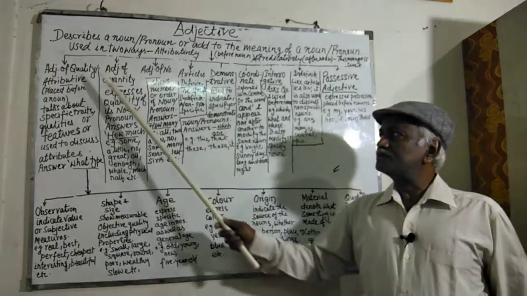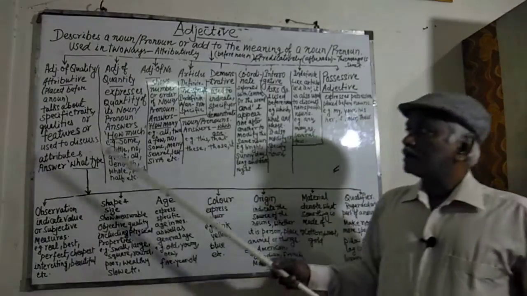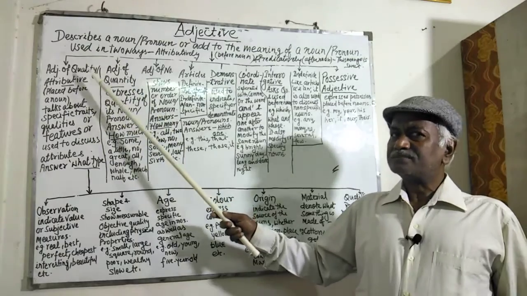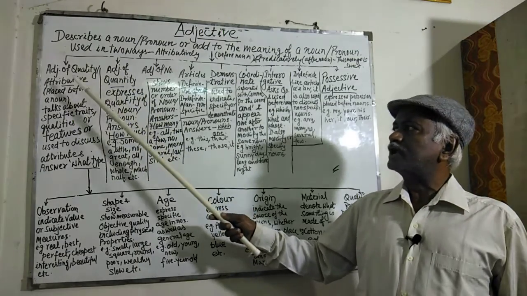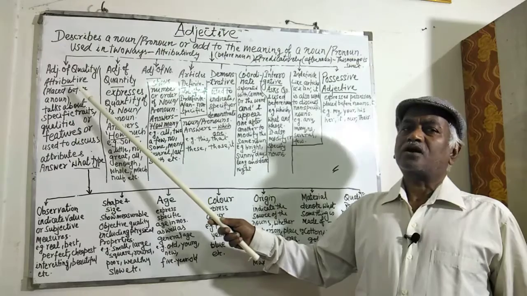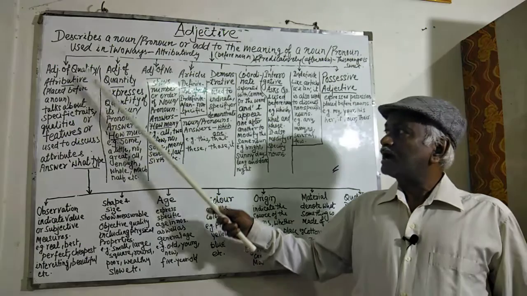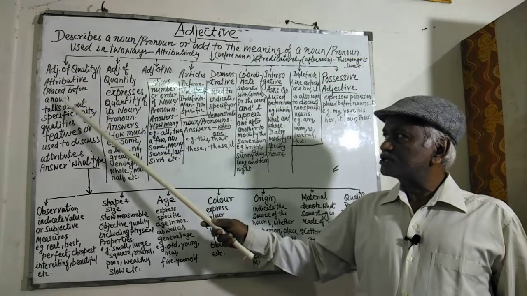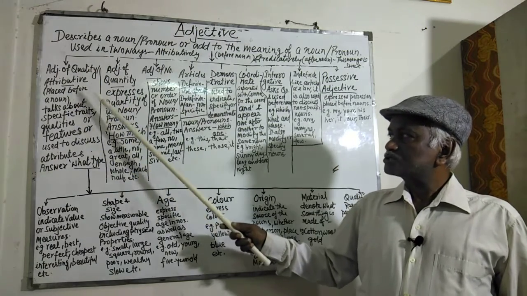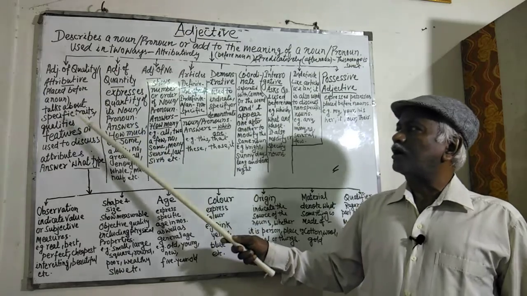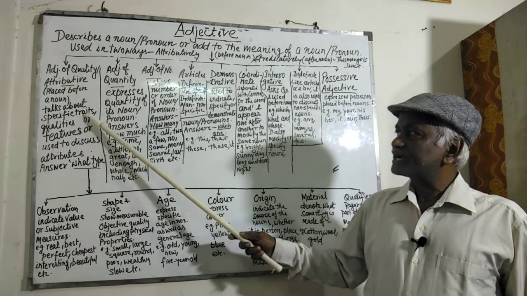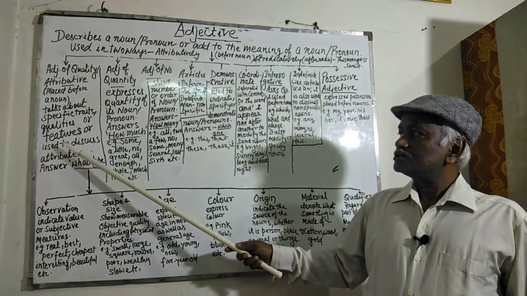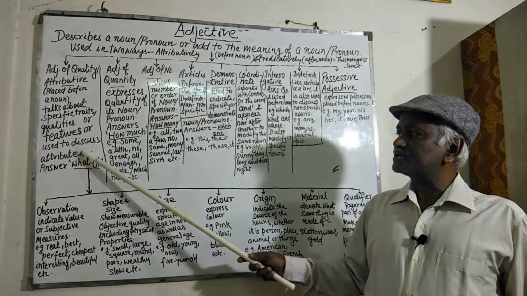Then what is adjective of quality or attributive adjective? Adjectives which are placed before a noun are called attributive adjectives, and these adjectives of quality show or talk about specific traits, qualities, features, or are used to discuss attributes.